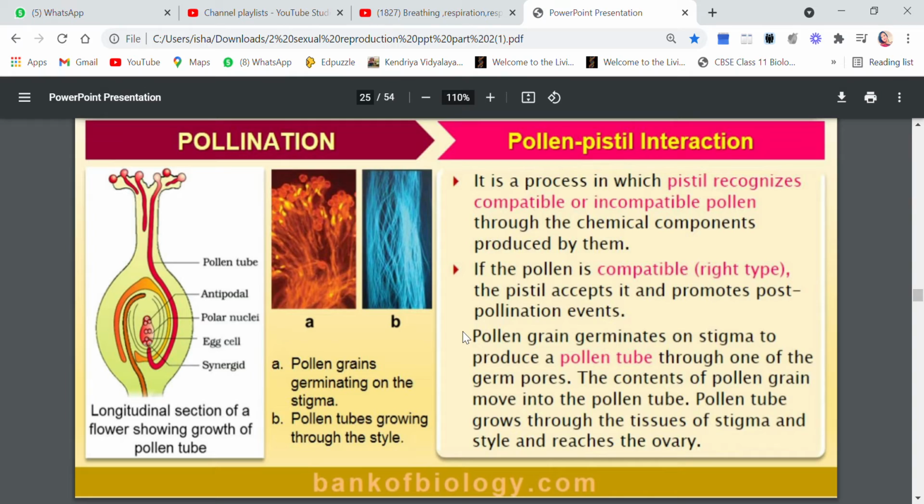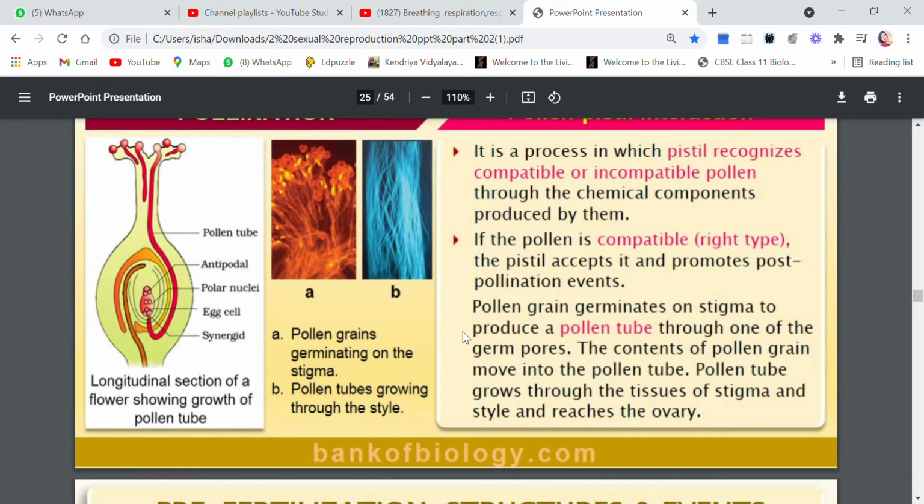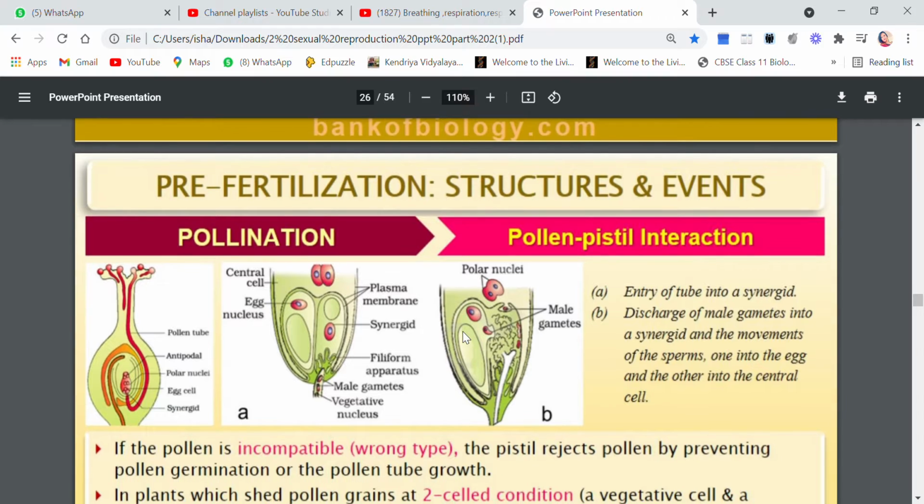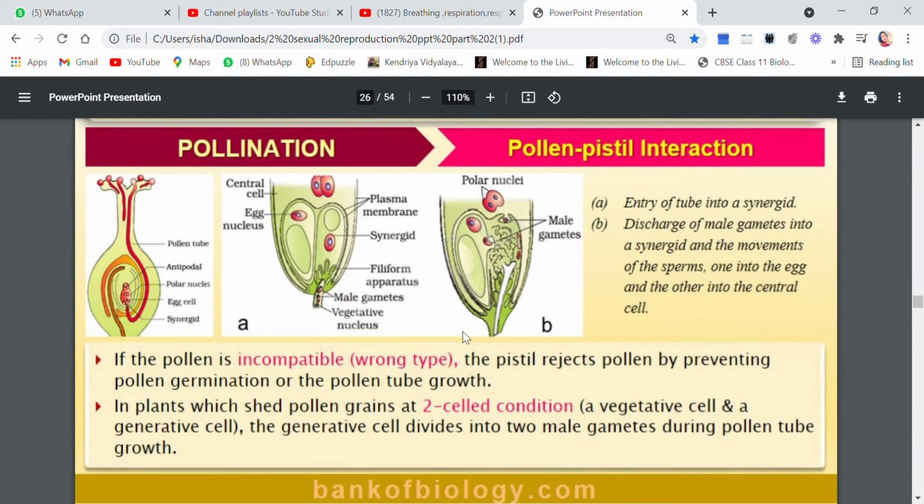So this is how the pollen grain germinates and the pollen tube is formed. We generally do a practical on this pollen germination, which we will do if the school reopens. Now if the pollen is incompatible, that is the wrong type, the pistil will reject the pollen by preventing pollen germination.